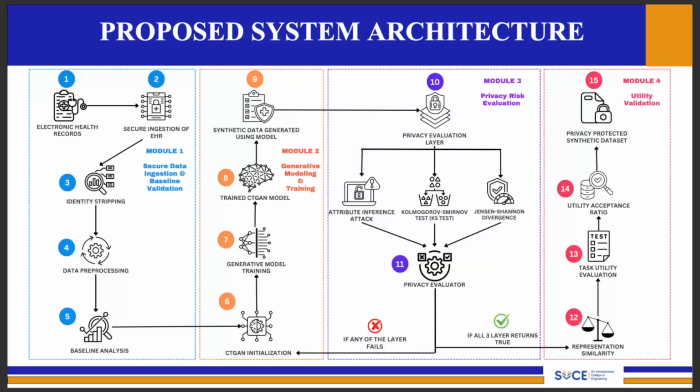The complete workflow begins with raw healthcare records entering a secure processing environment where the data is cleaned and prepared before any machine learning operation takes place. Since medical records contain highly sensitive patient information, the first step focuses on protecting the data by removing direct identifiers, handling missing values, and applying encryption and integrity verification mechanisms to maintain security throughout the pipeline.